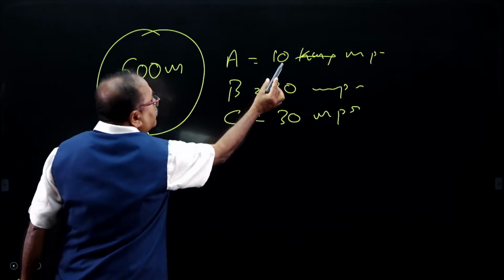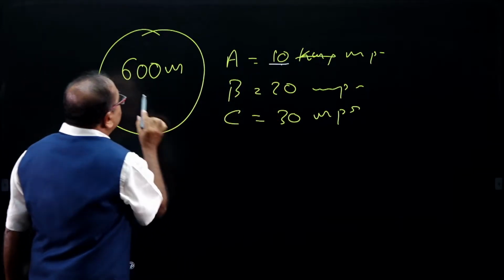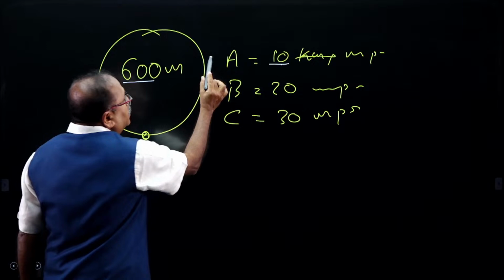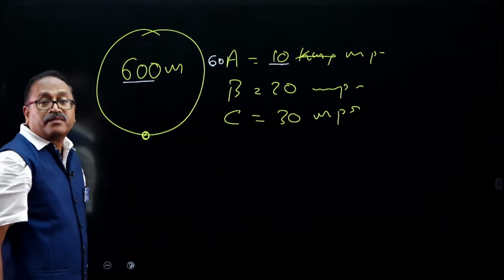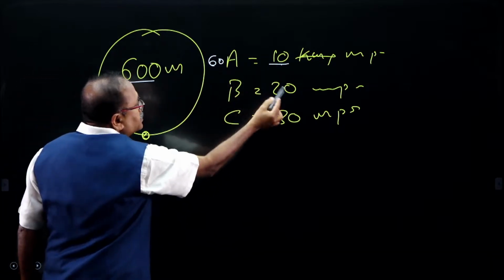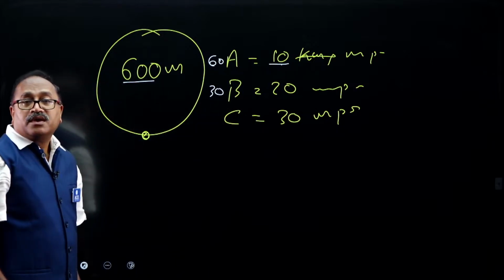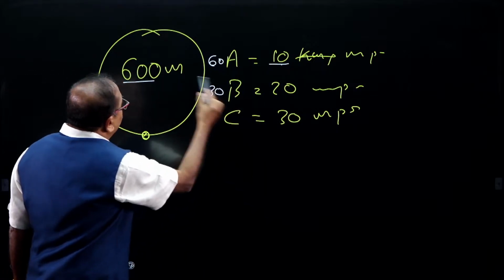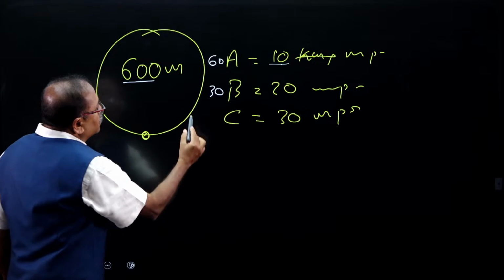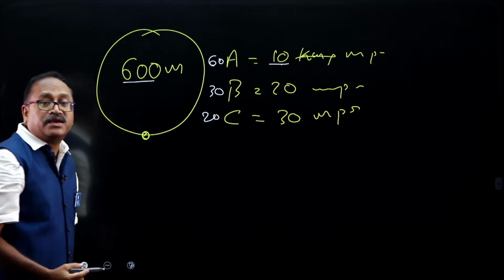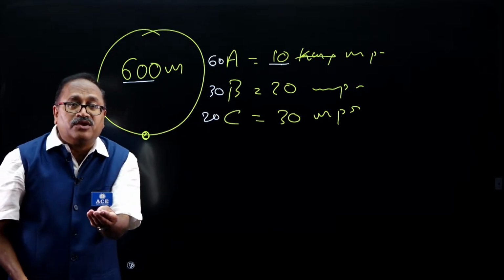What is the time taken by A? 10 meter per second, 600. So, A is taking 60 seconds here, and B speed is double, he is taking 30 seconds over here, and C. So, divide this one by C, so it is getting 20 seconds here. So, I got the timing now.